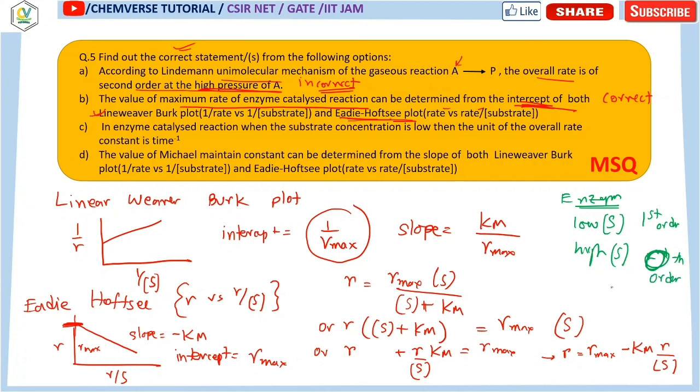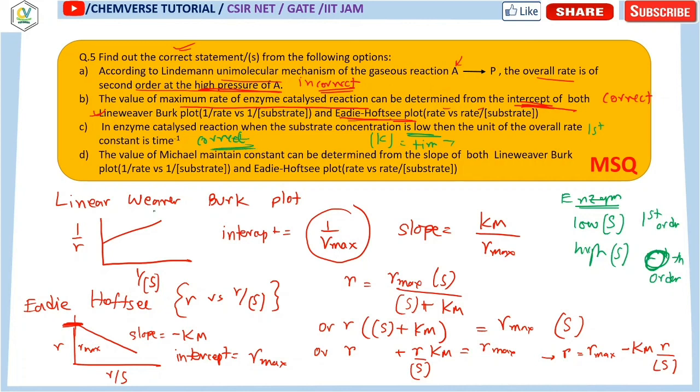So when the substrate concentration is low, it is a first order reaction. A first order rate constant has a unit of time inverse, and this is given, so option number C is also a correct option.